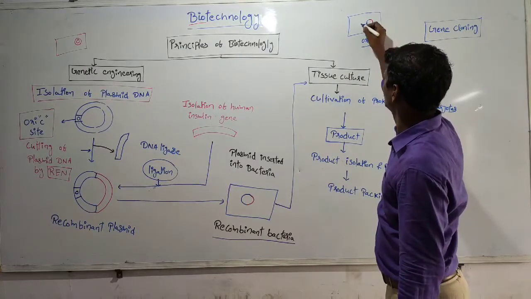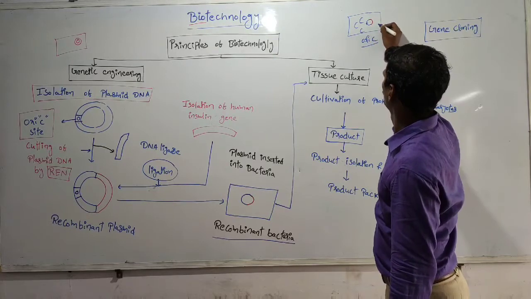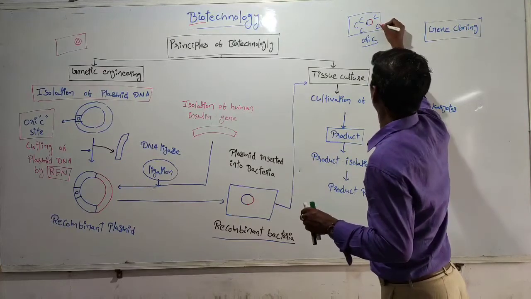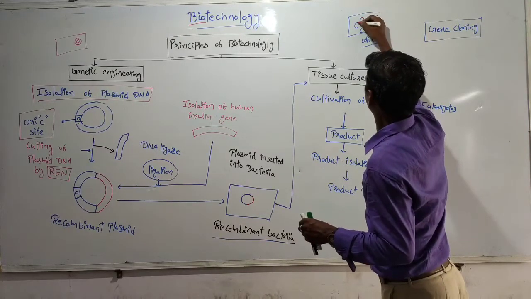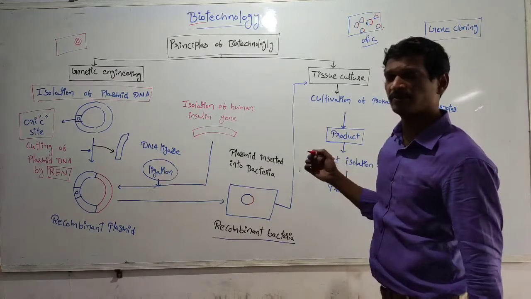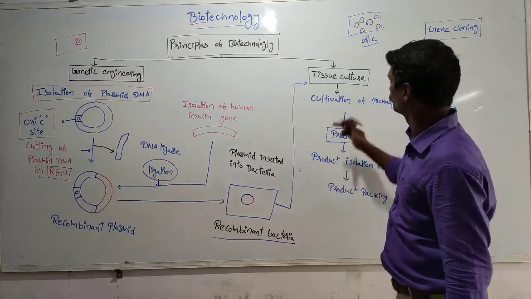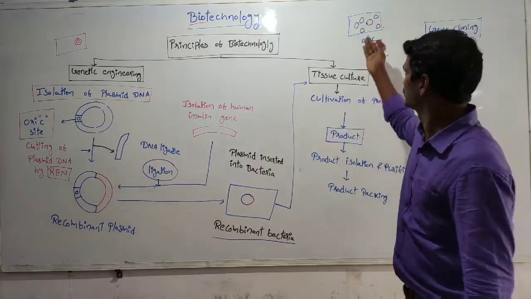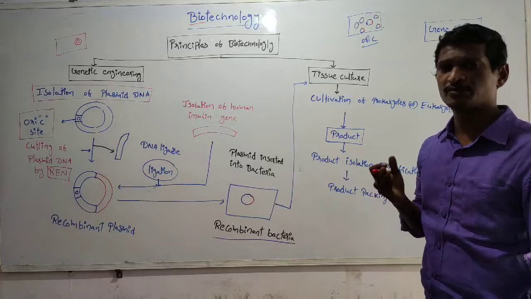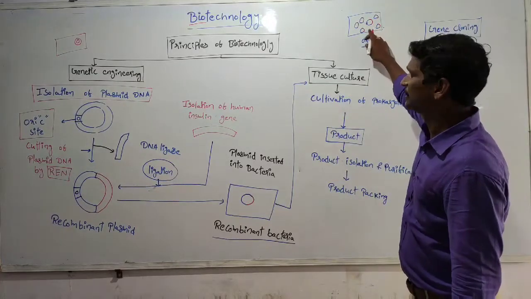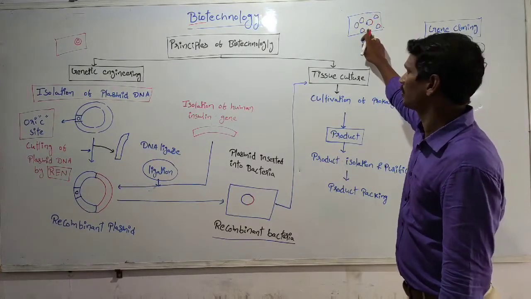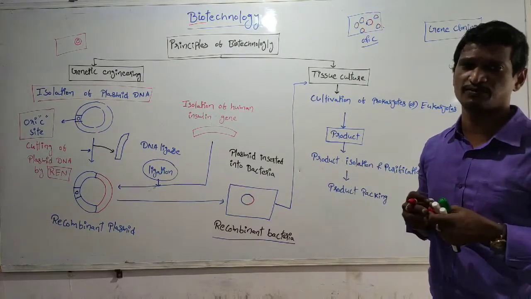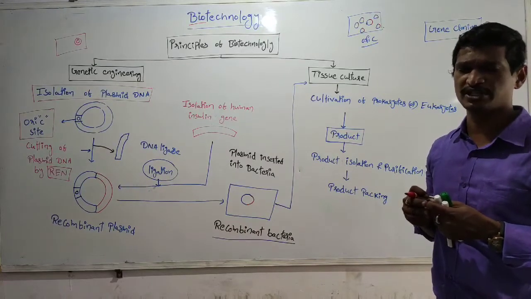So with the presence of the ori site, more recombinant DNA copies are produced. So more desired genes are present. See, the desired gene is nothing but the insulin producing gene. More human insulin producing genes are present. So with more insulin genes, more insulin production takes place.